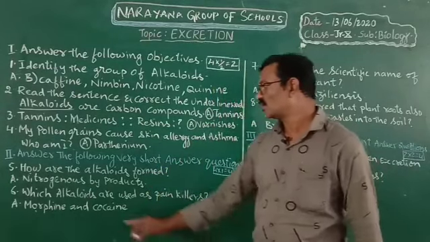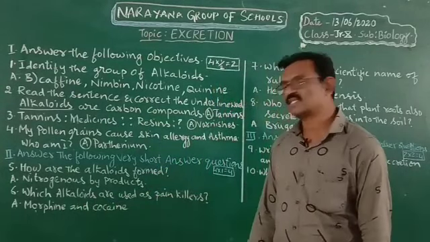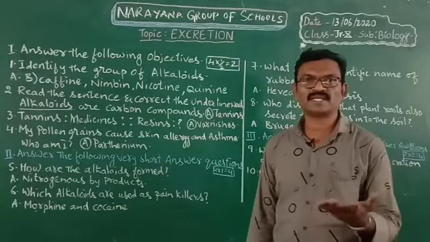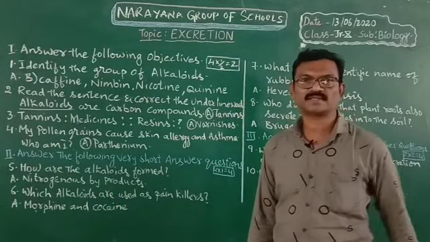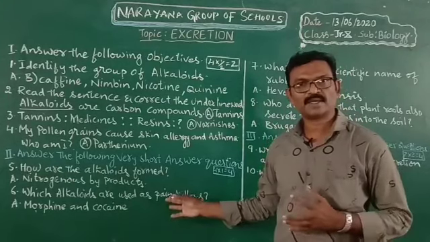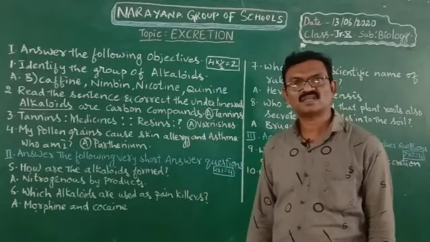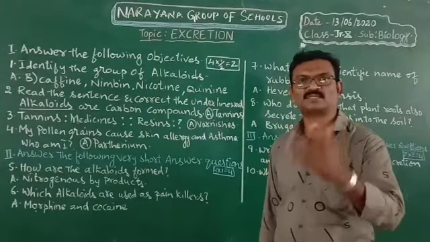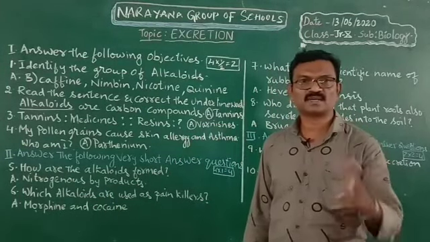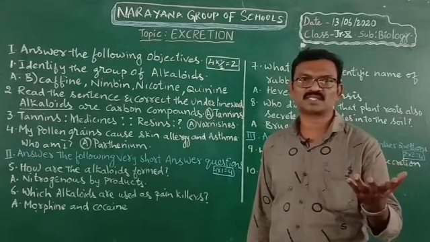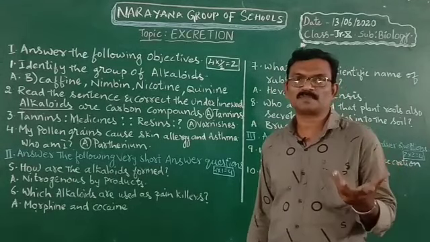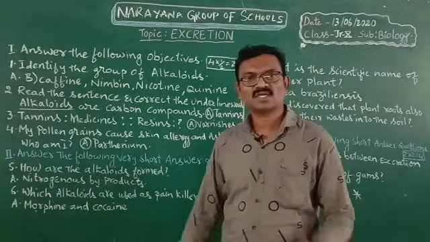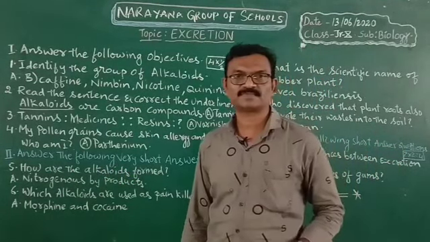Okay, right. Now which alkaloids are used as painkillers? 2 alkaloids are used as painkillers. They are morphine and cocaine. You know, they suppress the pain. And also morphine and cocaine are used in drugs preparation. Nowadays, some young ones are getting addicted to the drugs. Okay, I am not going to explain this deeply. But morphine and cocaine are useful as painkillers.